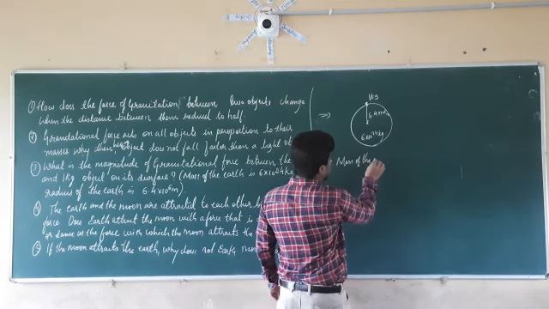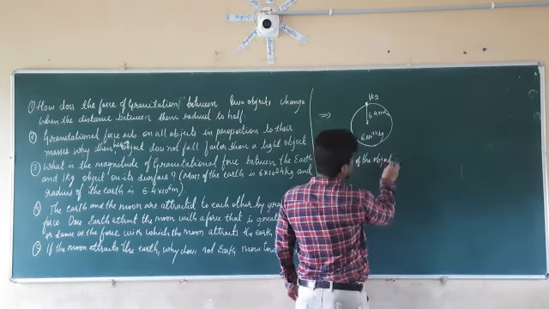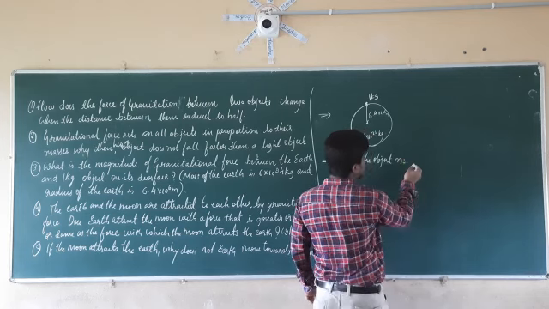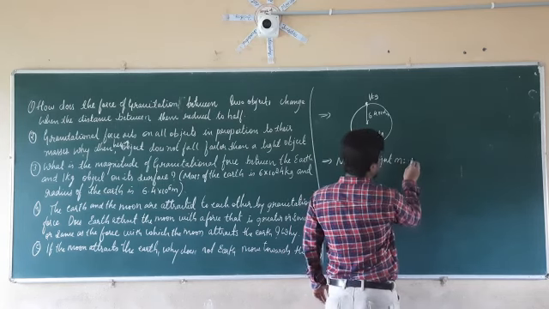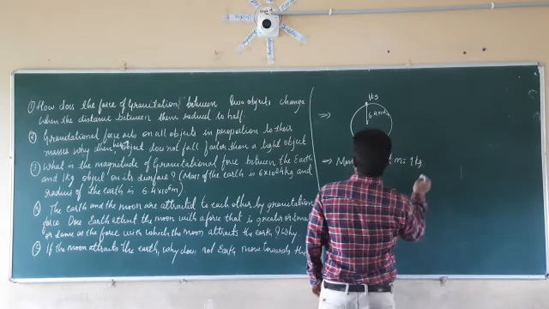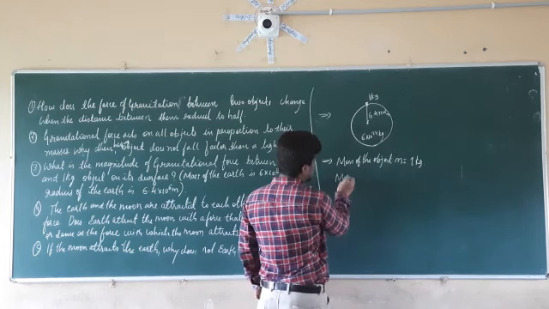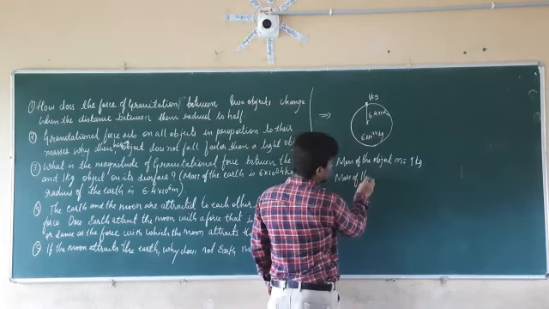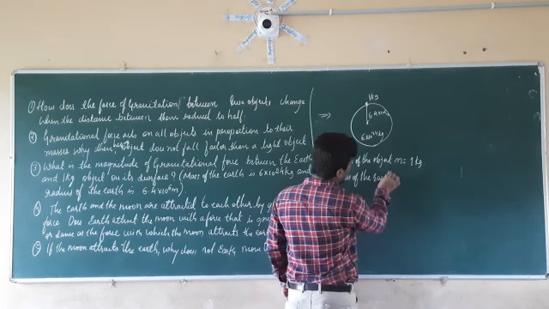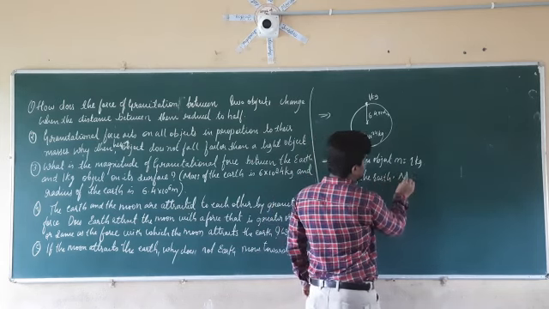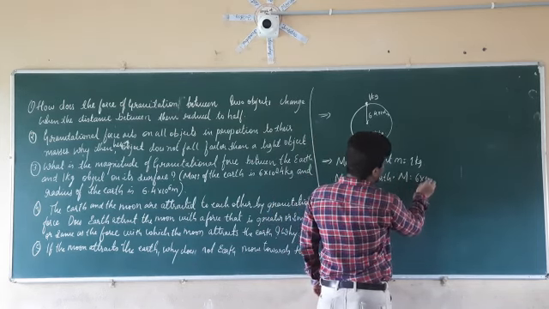So the mass of the object, that is m, is equal to how much? m is equal to 1 kg. Then the mass of the earth, which is given in the problem statement, which is capital M, is equal to 6 into 10 raised to 24 kg.